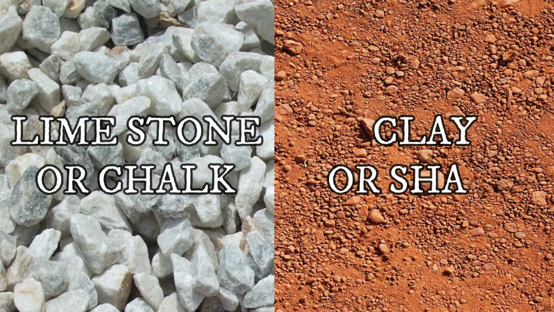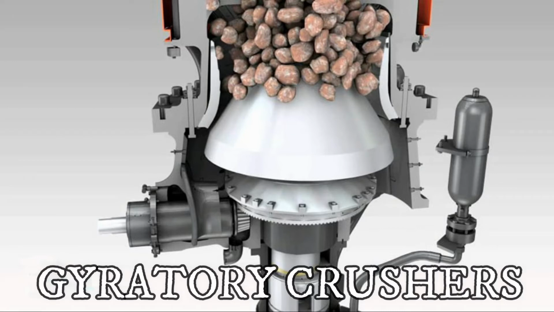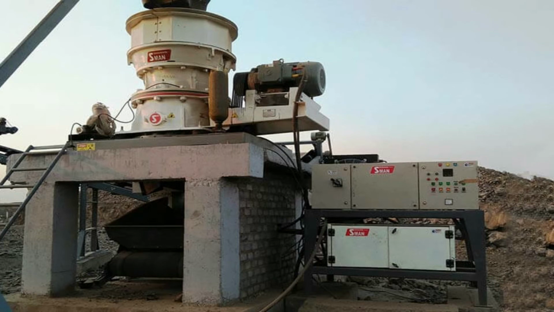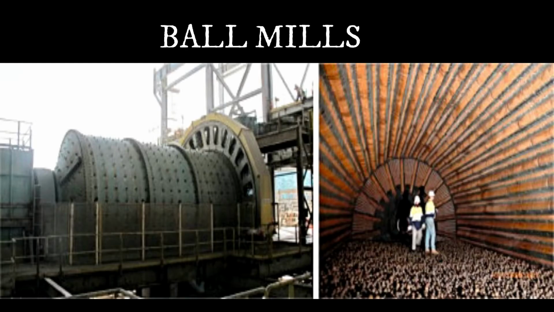The raw materials like limestone or chalk and clay or shale are crushed in gyratory crushers, and this is the peak of the gyratory crusher. This is the conical shaft inside the crusher. From the top of the hopper, the materials are placed and crushed into roughly 2 to 5 cm size pieces, friends. Then these are ground to fine powder by tube mills or ball mills.